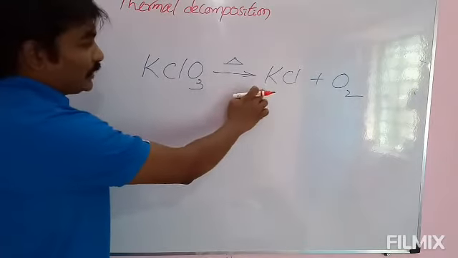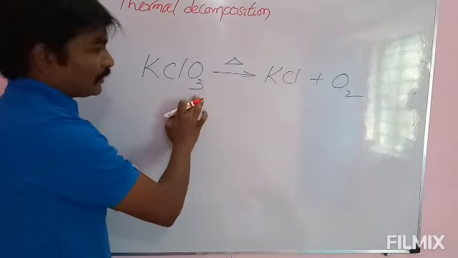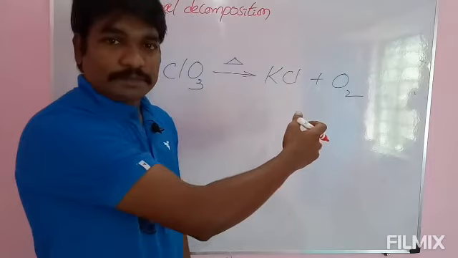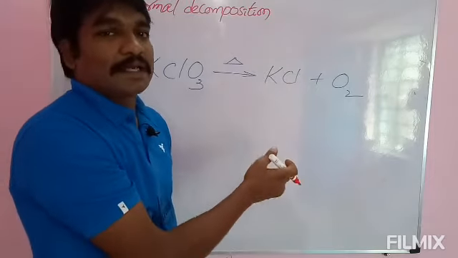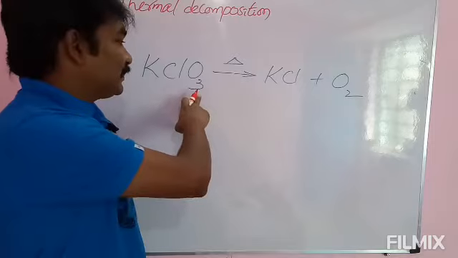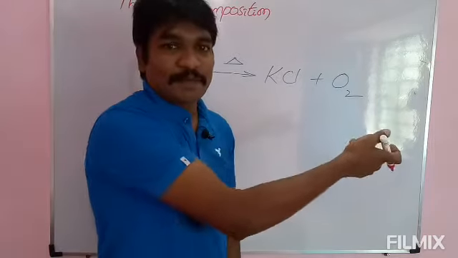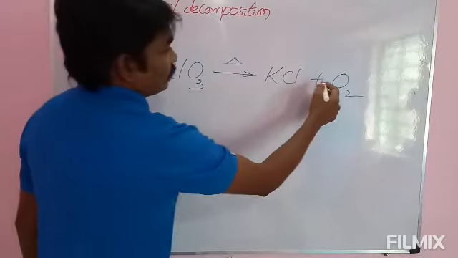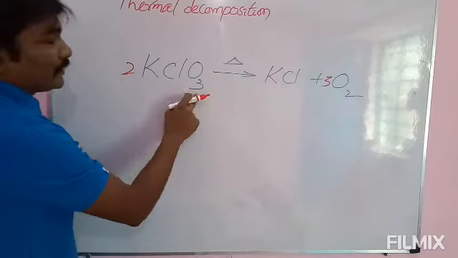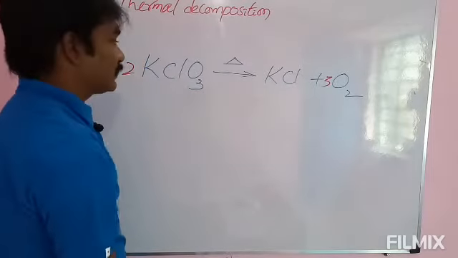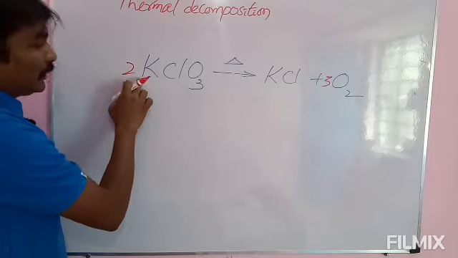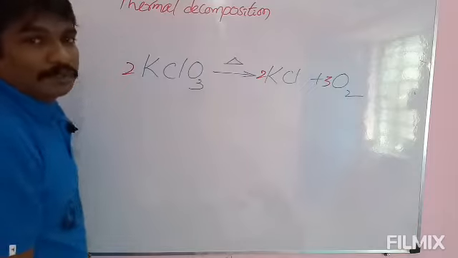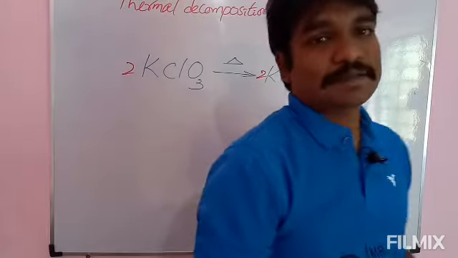One potassium atom, one chlorine, 3 oxygens, 2 oxygens, not balanced. 3, 2. How to balance these two? If you multiply 3 with 2 and 2 with 3, we will get a common number. We will try with that one. 2, 3. 2 3s are 6, 3 2s are 6. Oxygens balance. But after writing 2 here, potassium changed to 2, chlorine changed to 2. By writing 2 in front of KCl, KCl is balanced.